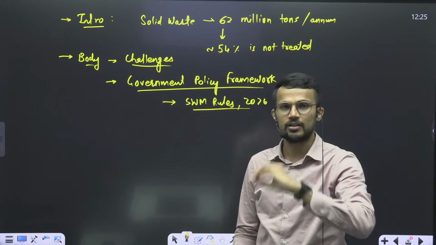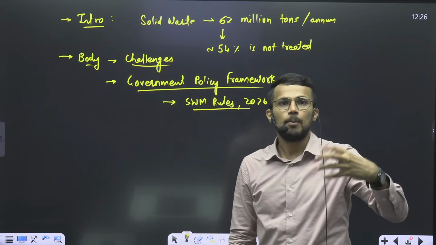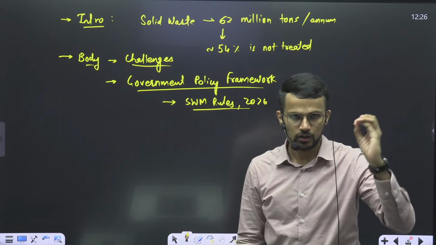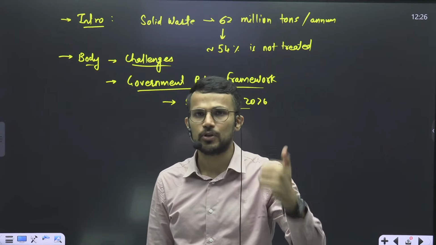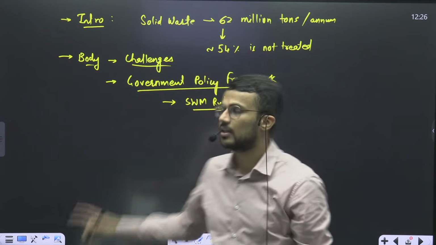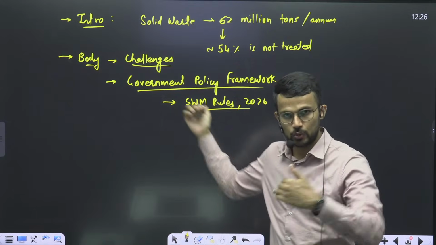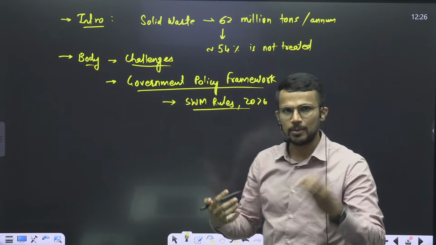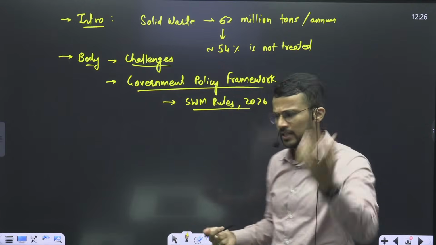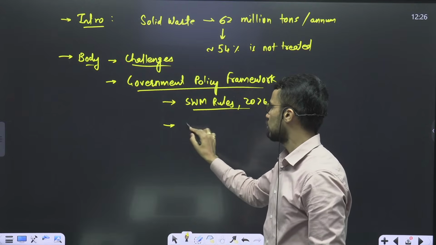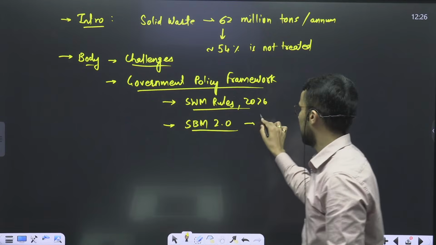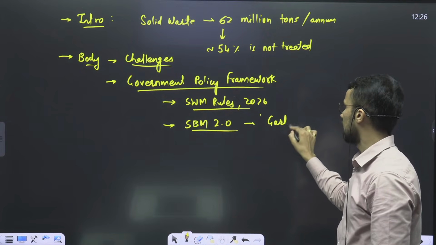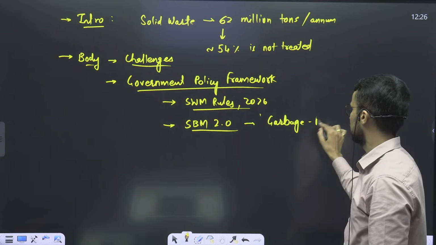For example, here the role of bulk waste generators as well as extended producer responsibility is highlighted in these rules. So you will have to explain some important points related to these rules. Then you can even talk about Swachh Bharat Mission 2.0, which has the aim of garbage free cities.